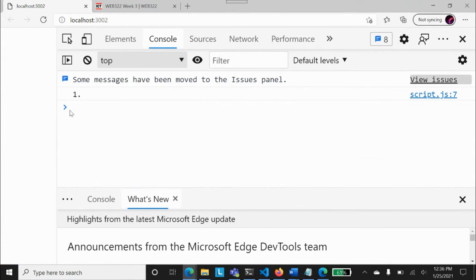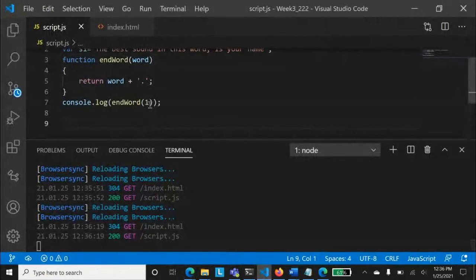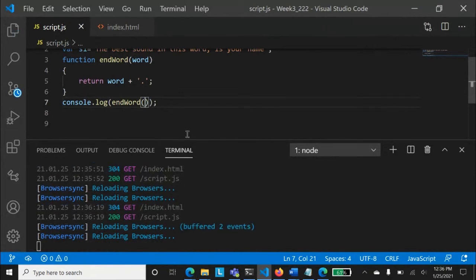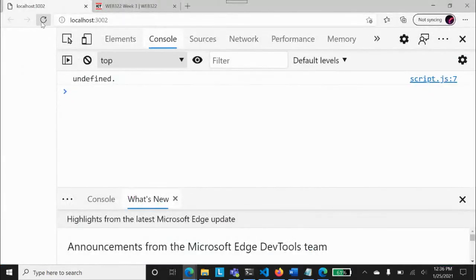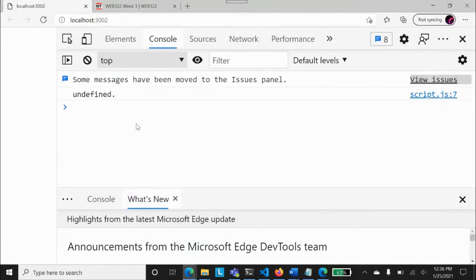Alex Bejin, thank you very much. So this will be doing what? Okay. Now the other question: if I don't pass anything, Control S, what will be the answer? Quickly, Mark, Justin, and Alex. What will be the output? Dot. Anyone else? Dot. Let's run it. You are saying that it will be showing dot. Let's see what it shows. It shows dot, but it shows undefined before that dot.